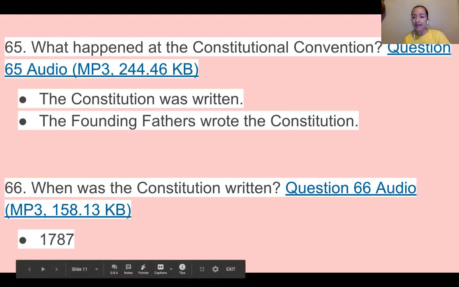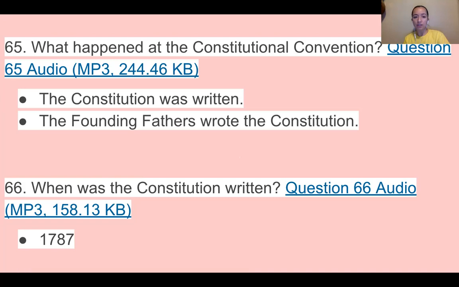What happened at the Constitutional Convention? The Constitution was written. The founding fathers wrote the Constitution. You only need to choose one of these answers. When was the Constitution written? In 1787.